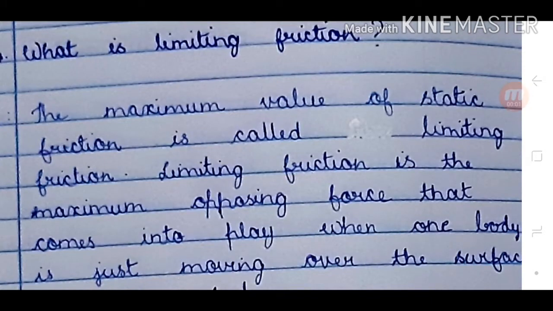Fourth question: what is limiting friction? Answer: the maximum value of static friction is called limiting friction. Limiting friction is the maximum opposing force that comes into play when one body is just moving over the surface of another body.